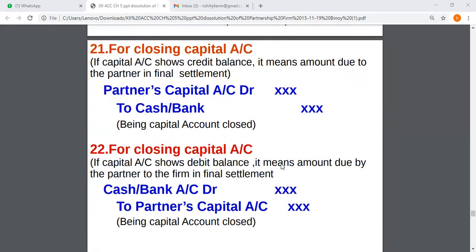So for closing of partner's capital account, if it has a credit balance, partner's capital account is debited to cash and bank account. In the same way, if it has a debit balance, cash and bank account is debited to partner's capital account. If you're posting it, it is called an alternative entry.